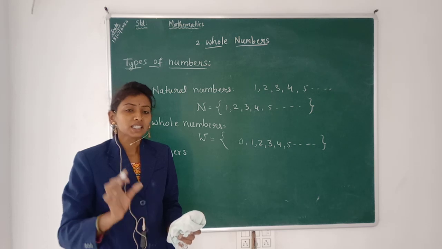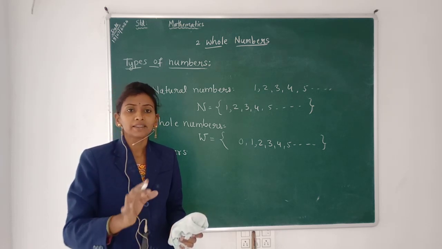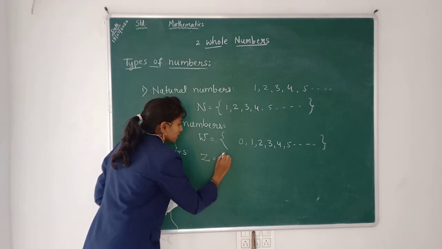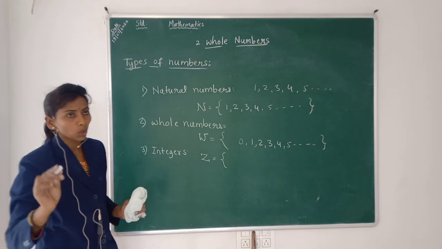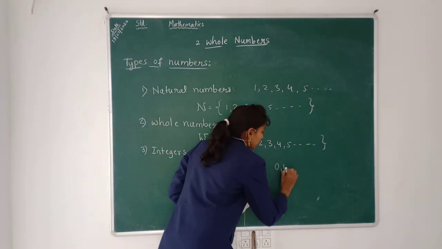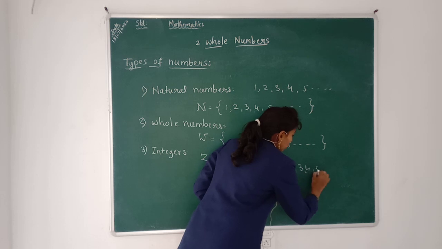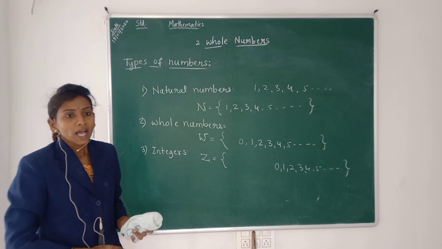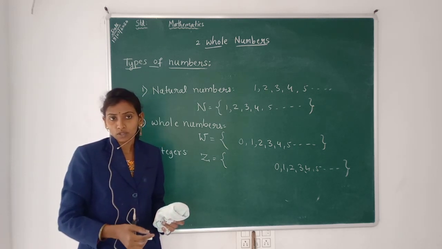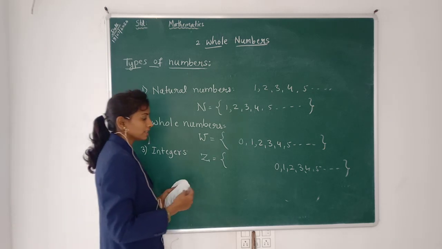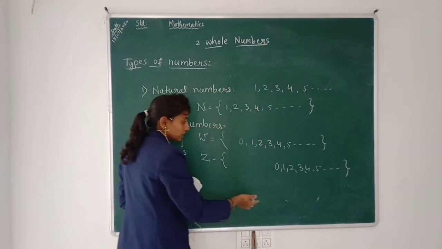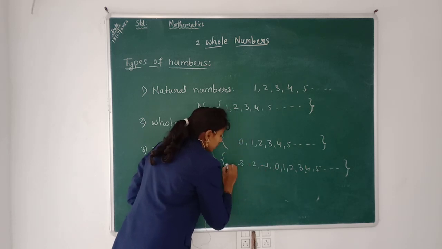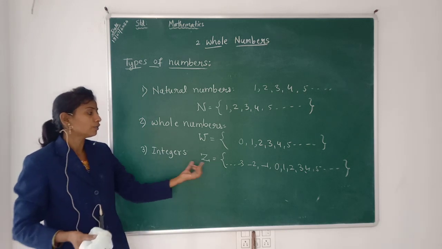This set contains all the whole numbers and the negatives. Integers are indicated by the capital letter Z. This is the set of all the whole numbers, that is 0, 1, 2, 3, 4, 5 and so on, and all the negatives of whole numbers, means -1, -2, -3 and so on. This is the set of integers.